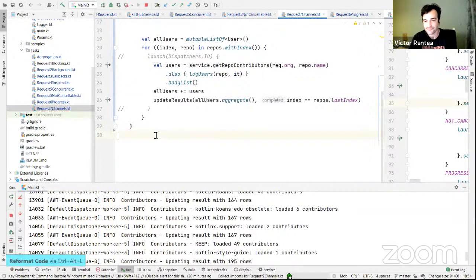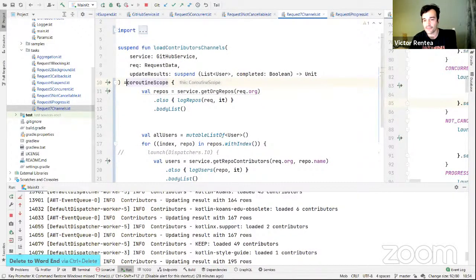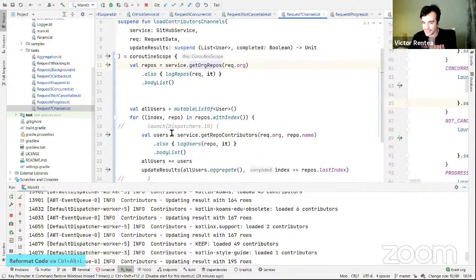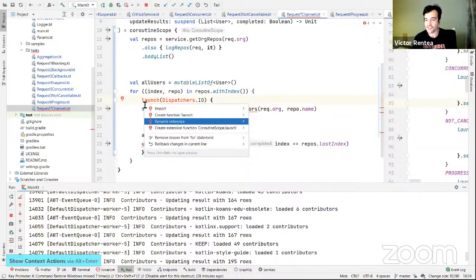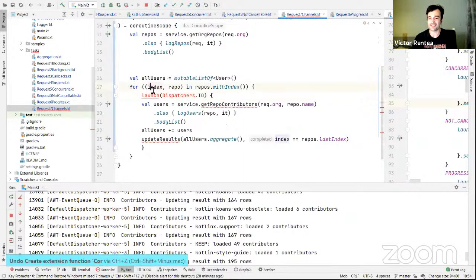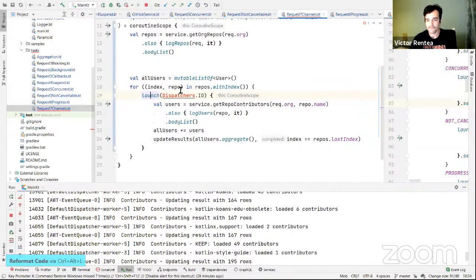All right. Now, I'm in a coroutine scope right from the beginning, which allows me to call suspend functions, but not that, and allows me to do launch. But this launch over here has a problem that causes changes in shared mutable data. How can I fix that? Let's first make it compile. Oh, come on, isn't it obvious? Good. How can I make it happen? The solution for that is mind-blowing.